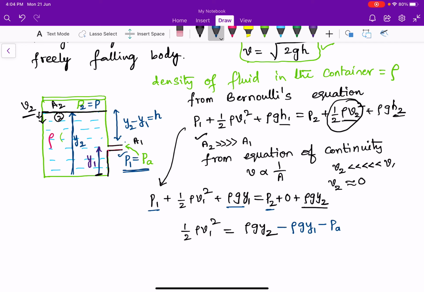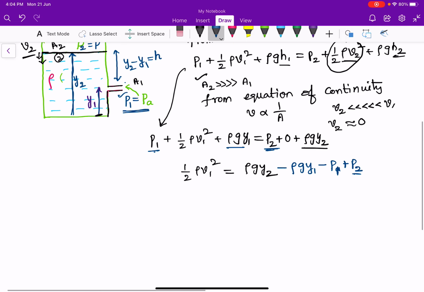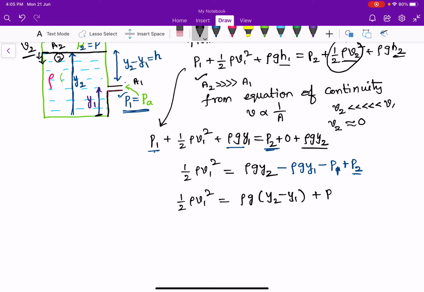And P2 is there. When this P1 comes to this side, it will become minus P1. P2 is already there, so I have written P2 as it is. So here I am writing half rho V1 square is equal to, when I take rho G as common, Y2 minus Y1 plus P2 minus P1. Okay, so I am rearranging the terms.